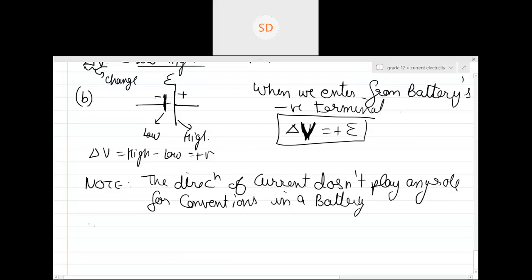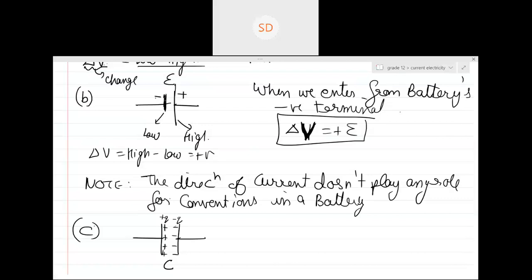Okay. Now C part. Let's talk about a capacitor again. You remember I told you, the questions on Kirchhoff for capacitors we will do later. So let's say there is a capacitor of capacitance C, and the charge at any time on it is Q. Can you say plus Q plate, minus Q plate? Now, when you are entering from here to there, what was the direction of movement? The direction of movement was again left to right, right? You were moving from left to right. So, which plate did you encounter first?